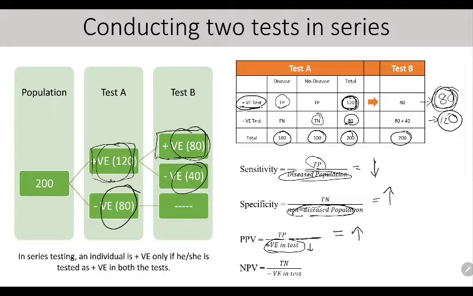What about negative predictive value? Those who are negative in the test, what's happening to them? From 80 it is going to 120. So the denominator is increasing. So what will happen to negative predictive value? It will decrease further. So understand or summarize it simply by saying that the positive predictive value and the specificity will increase, the negative predictive value and the sensitivity will decrease.